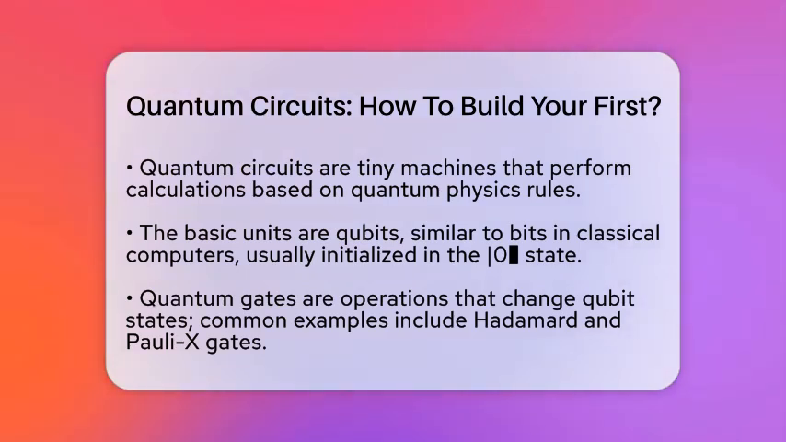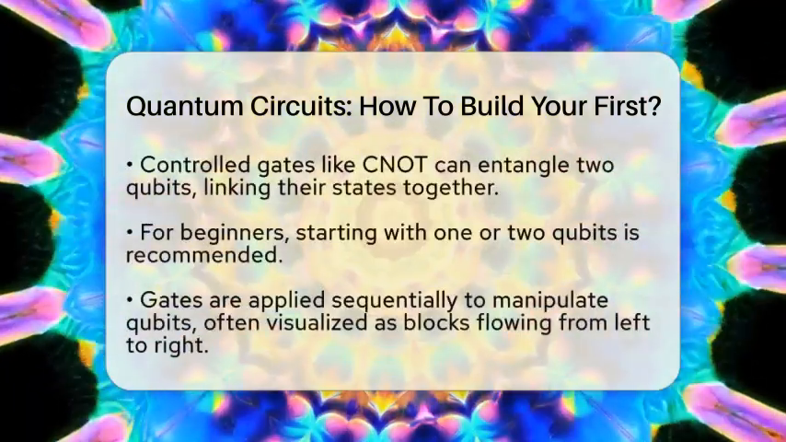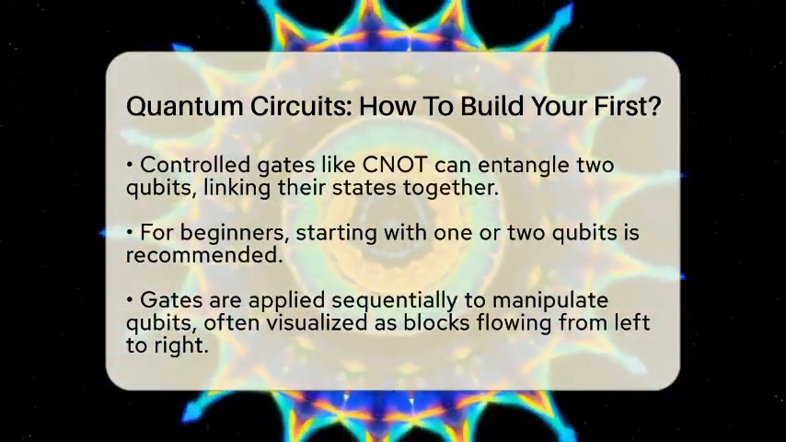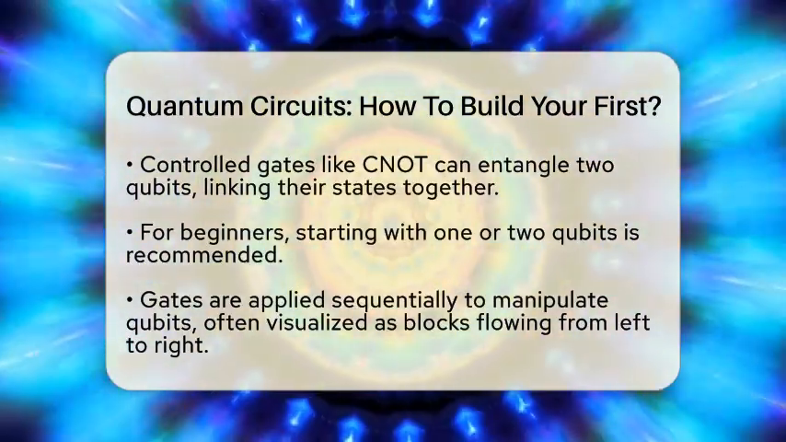Next, you add quantum gates. These are special operations that change the state of your qubits. The most common gates are the Hadamard gate, which puts a qubit into a superposition, and the Pauli-X gate, which flips the qubit from 0 to 1 or vice versa. You can also use controlled gates like the CNOT gate, which entangles two qubits, meaning their states become linked.